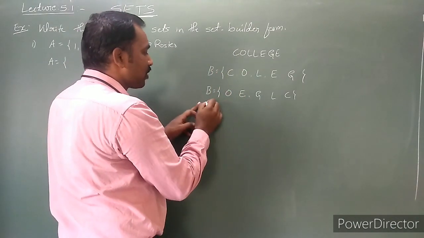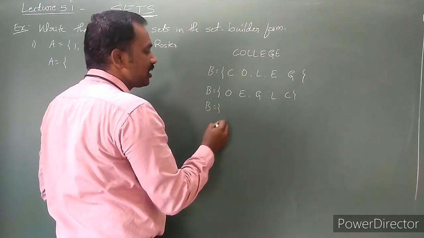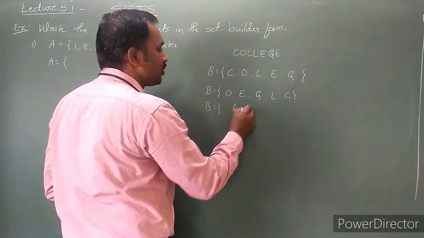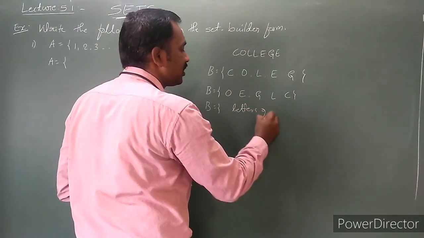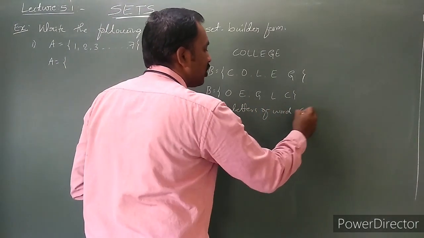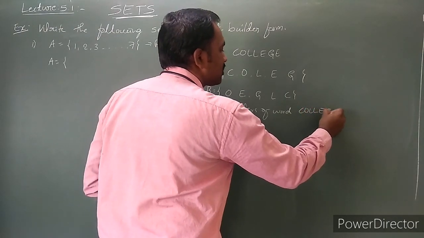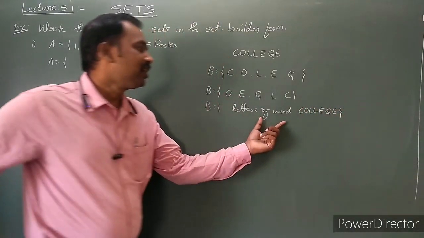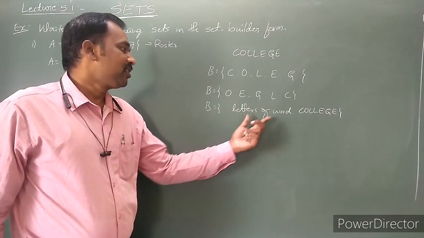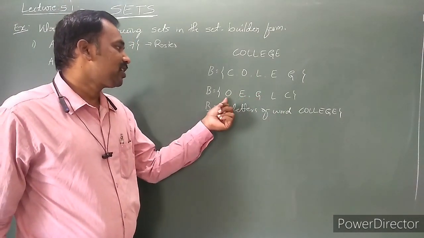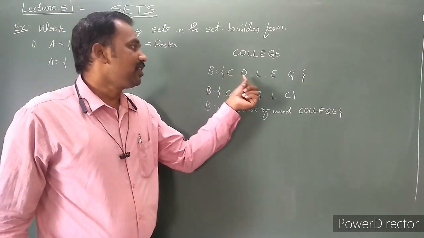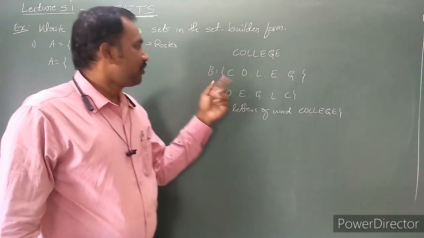What is the property of this one? We say letters of the word college. Letters of the word college is the required set. You can write C, O, L, E, G, whatever.